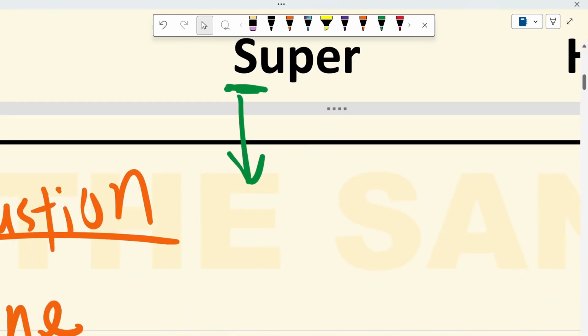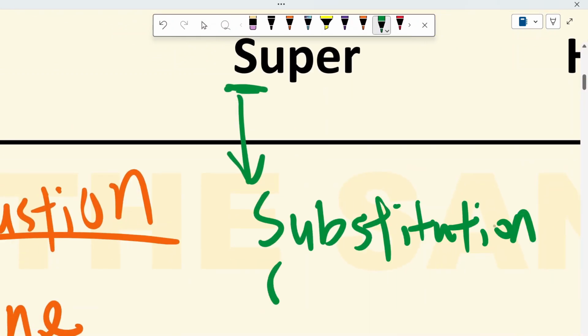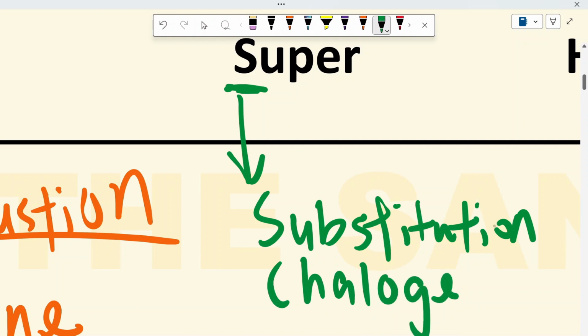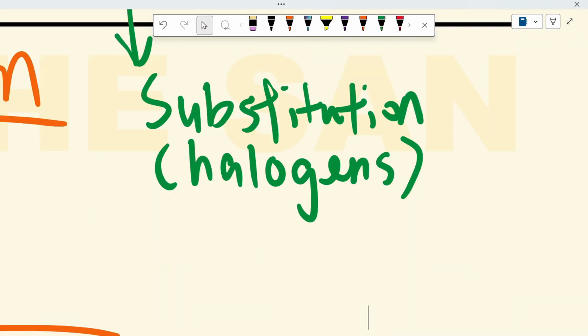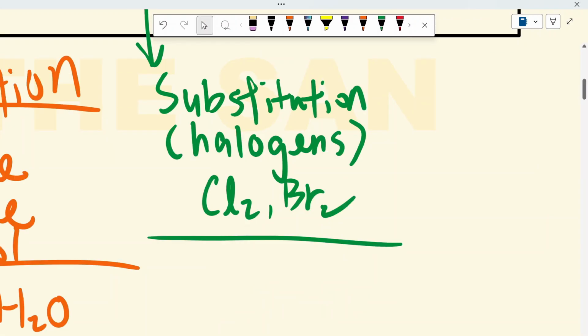Now let's see the second term, the super. The S stands for substitution. We use halogen for substitution. Do you remember what halogen is? The group 17 elements like Cl2, Br2. For the SPM syllabus, substitution is for alkane.